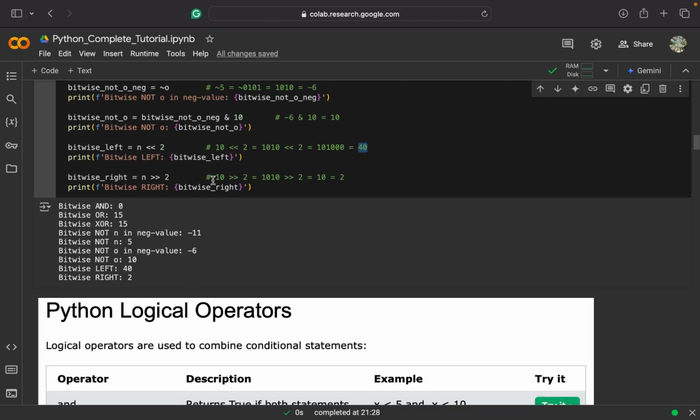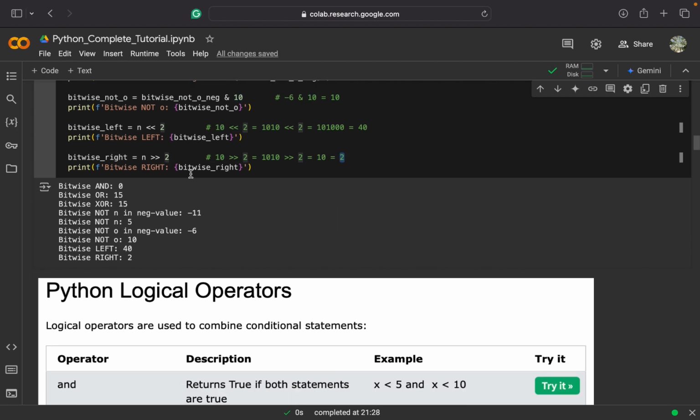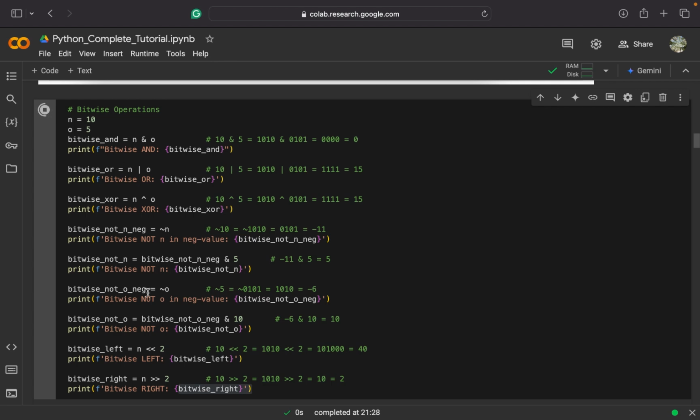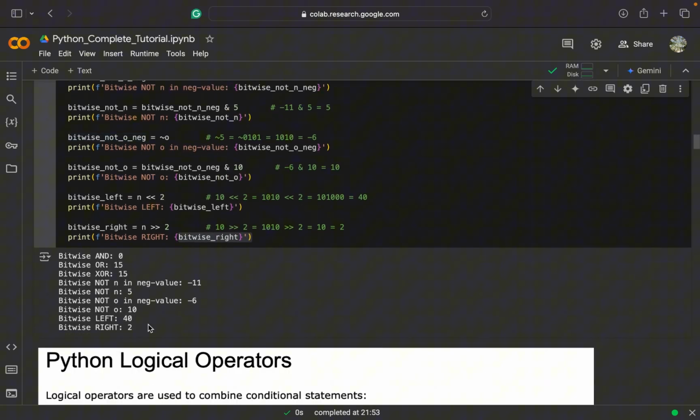Similarly, in right shift, we will be shifting the binary value of 10 by 2 bits to the right. So it was initially 1010, and after shifting it to the right, we are left with only 10. These last two digits are discarded, and we are left with 10, which is the binary number of 2. So we get 2 as a result in this variable. So after running this chunk of code, we have got these values as a result.